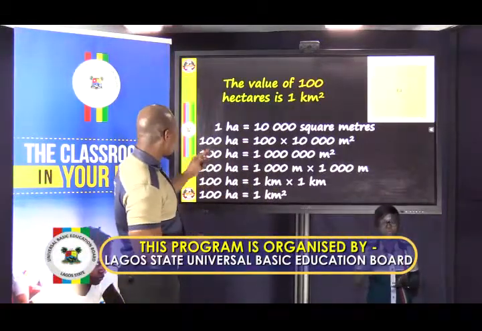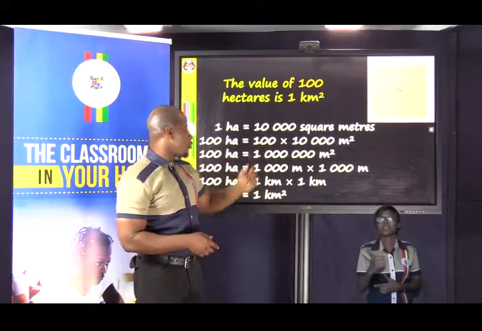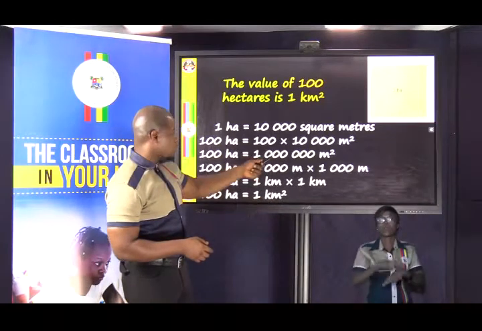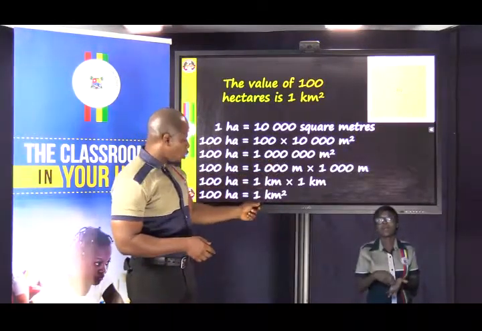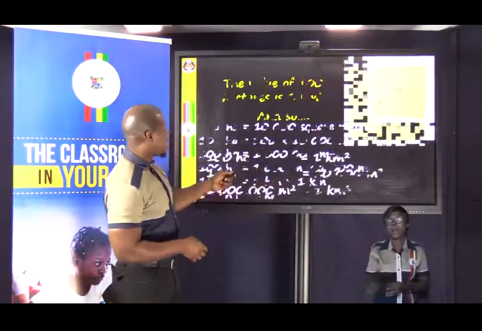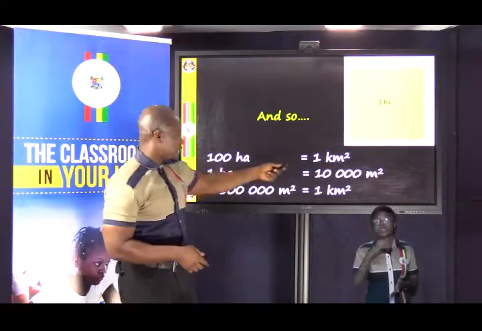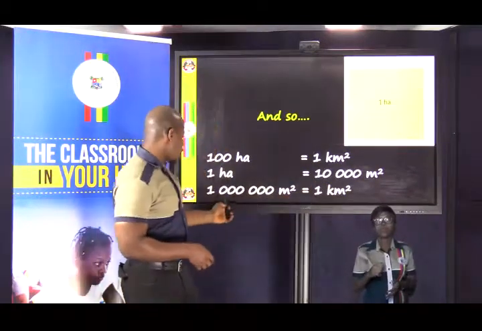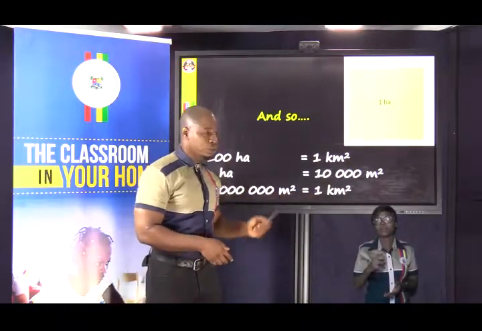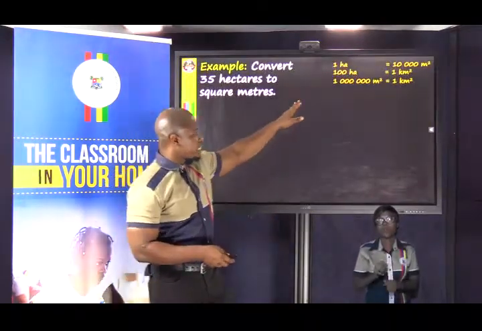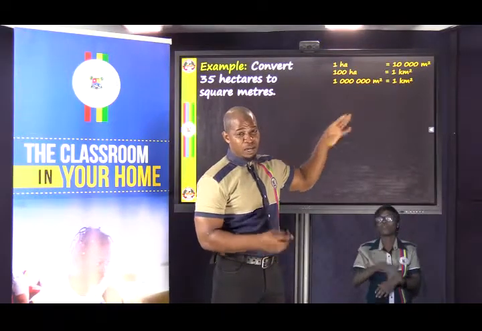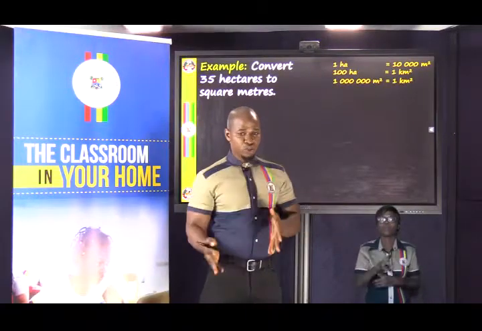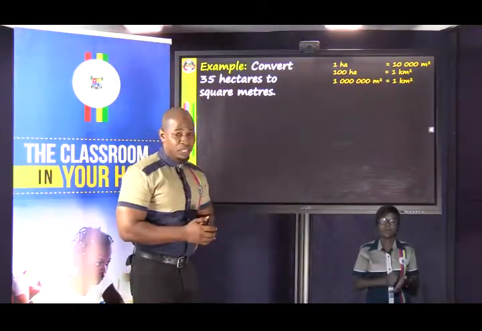So what have we discovered? 1 hectare is 10,000 square meters. Then 100 hectares is 1 square kilometer. And it is also the same thing as 1 million square meters. 1 square kilometer, 1 million square meters. So I put everything here for you. 100 hectares is 1 square kilometer. 1 hectare is 10,000 square meters. And 1 million square meters is 1 square kilometer. So we'll use that to work. See, I've put it in the corner for you. There is really nothing to cram. It's just to know how to manipulate them when we want to make conversion from one unit to another. You can write this down in your notebook.